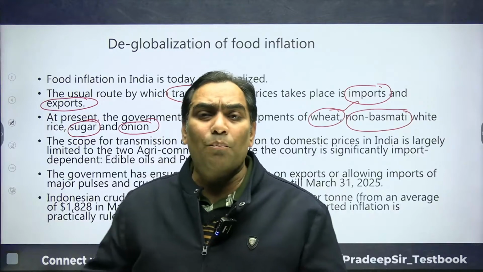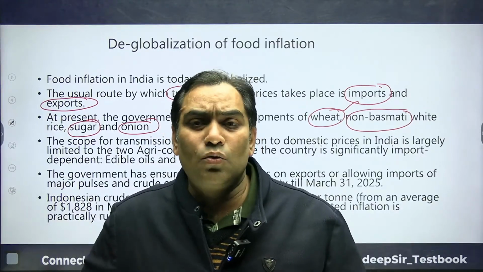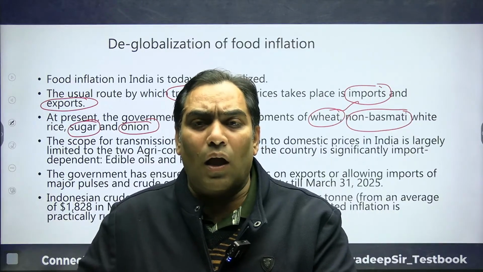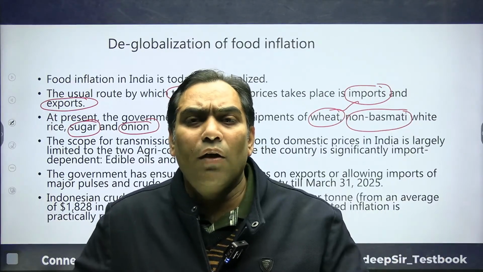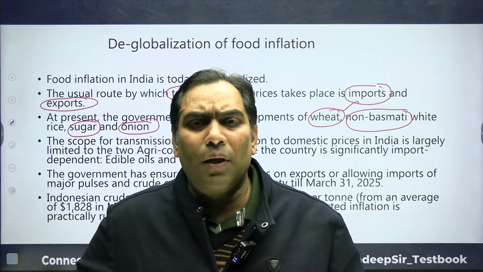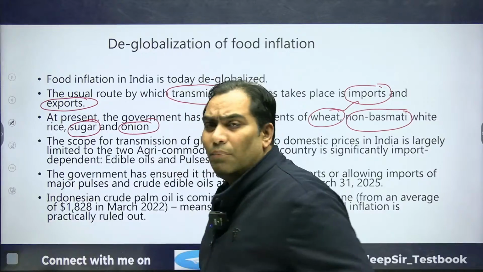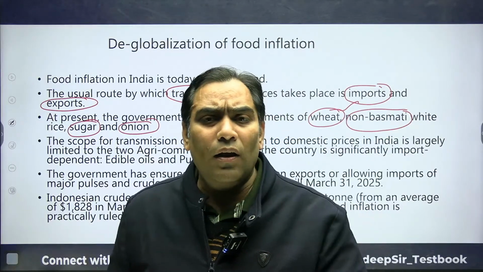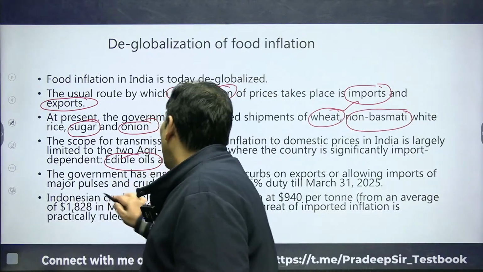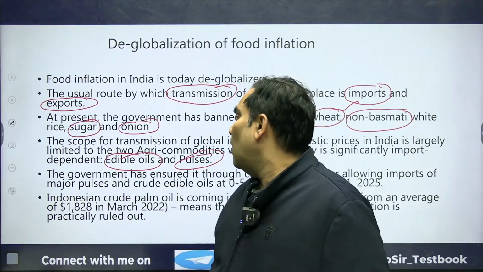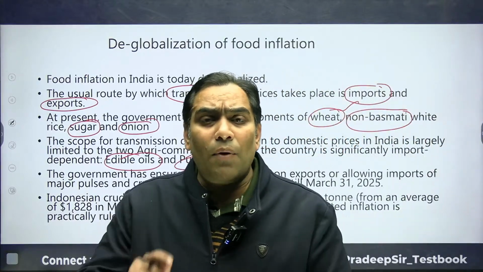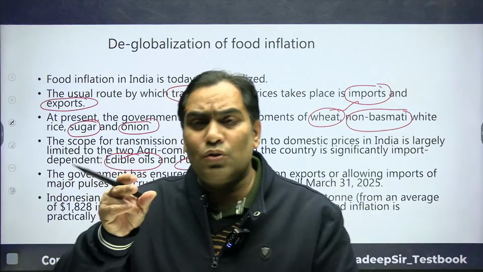That means we are importing edible oil and pulses. So the other aspect is that food inflation is going to be interconnected with the world scenario if we import edible oil and pulses. And for that, what measures has the government taken?